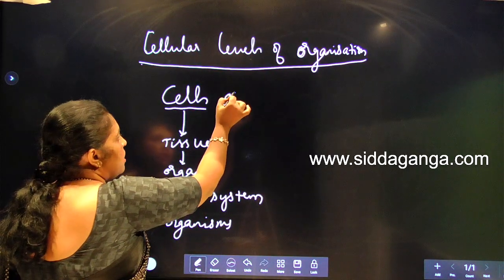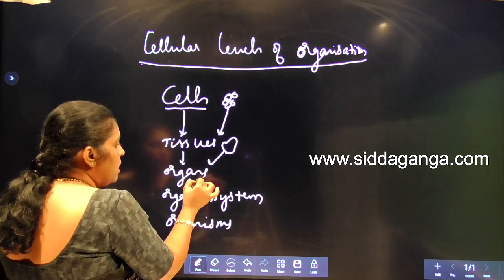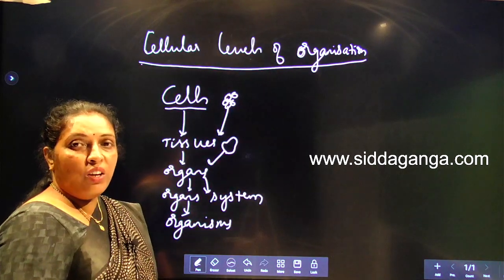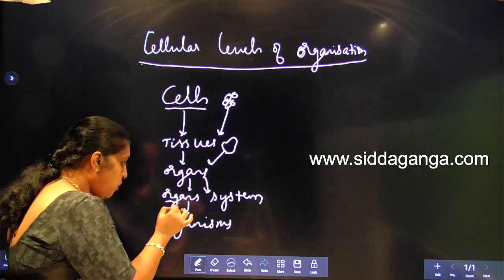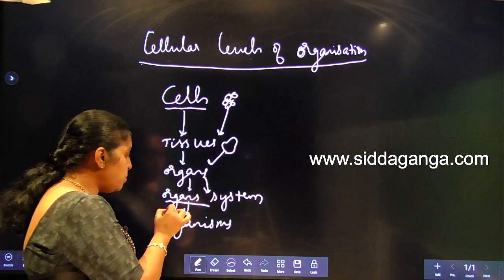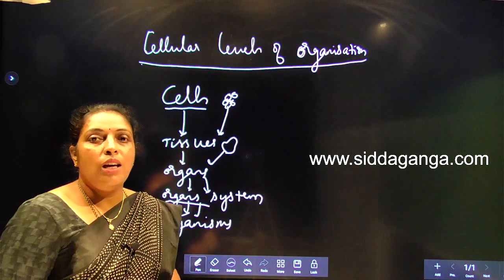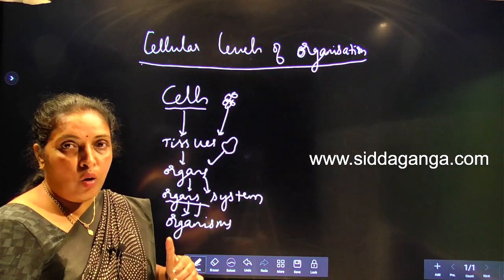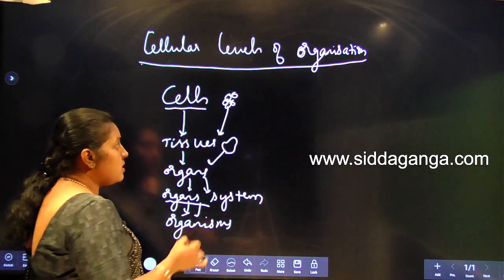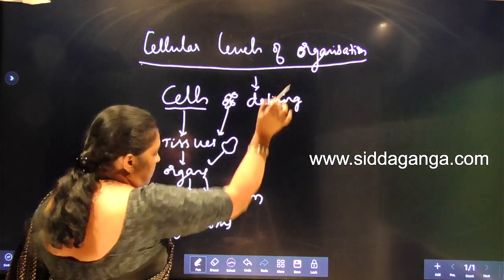A group of cells forms tissues, tissues form organs, organs with specific functions form organ systems, and different organ systems form organisms. This is seen only in living beings, not in non-living things. That's why levels of organization is also considered a defining character of living beings. Understood?